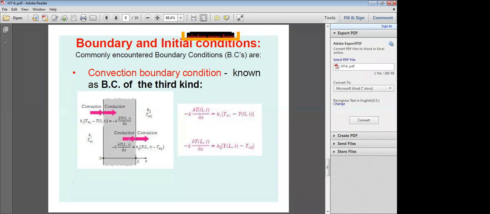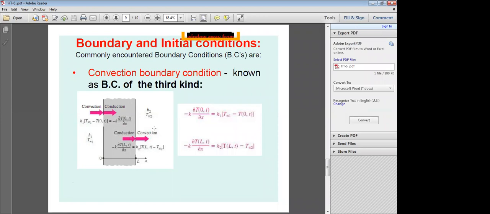So conduction heat transfer is equal to h2 times the temperature at x equal to L at given time t, minus T free stream 2, the temperature of the fluid, because the temperature here is more than that of the fluid.